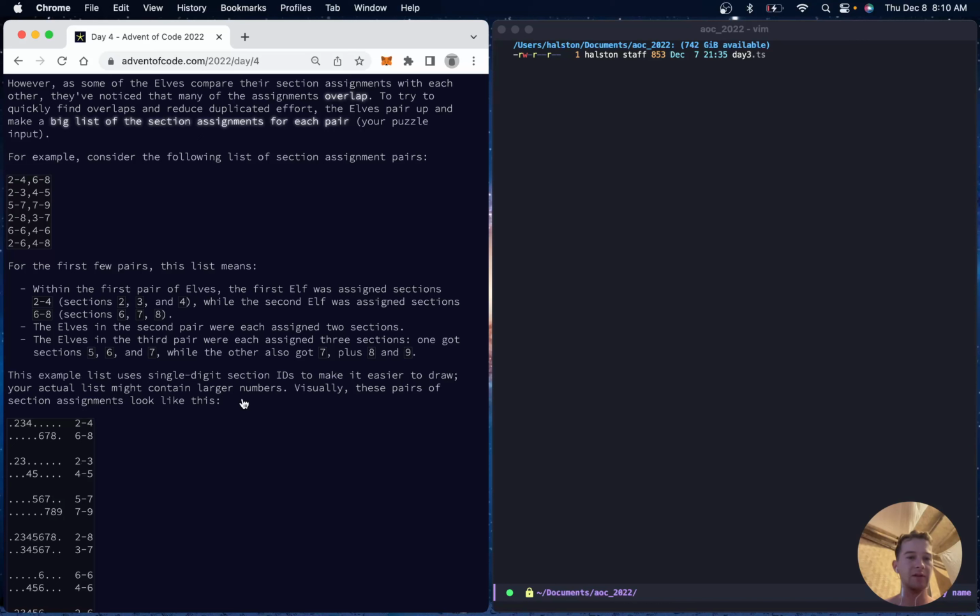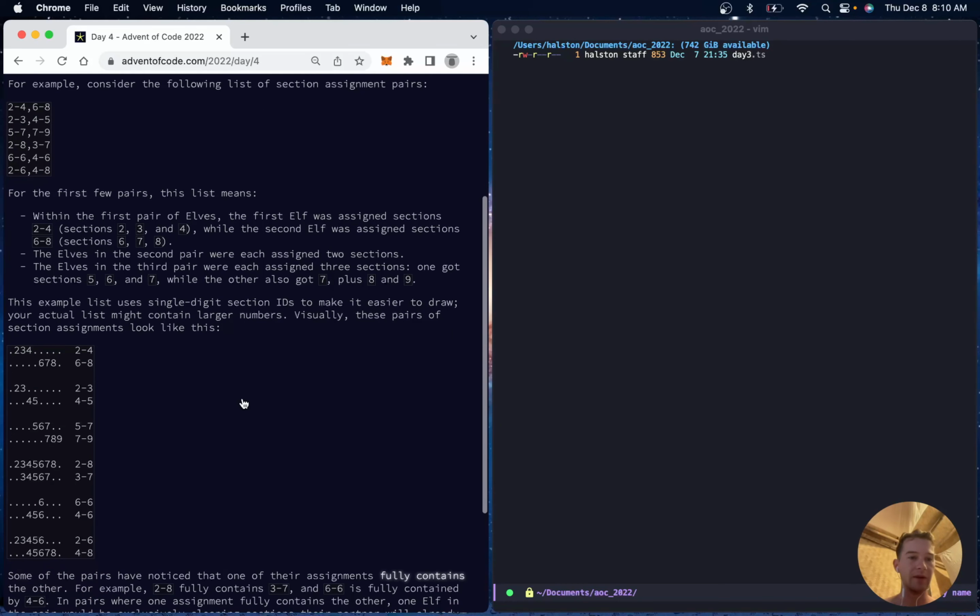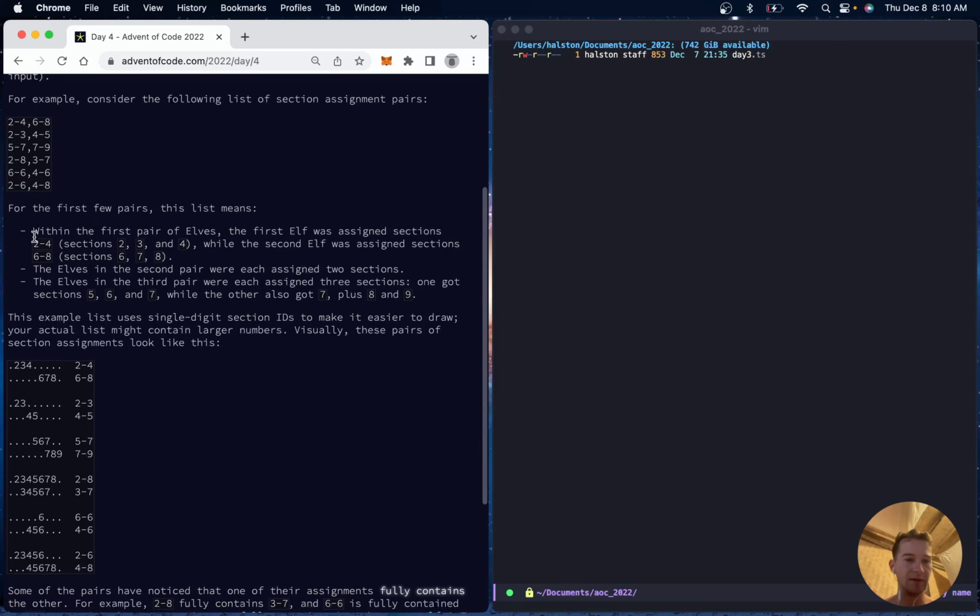To try to quickly find overlaps and reduce duplicate efforts, the elves pair up and make a big list of section assignments for each pair. For example, consider the following list of section assignment pairs. For the first few pairs, this list means within the first pair of elves, the first elf was assigned sections 2 through 4, the second assigned 6 through 8. And these are inclusive ranges.